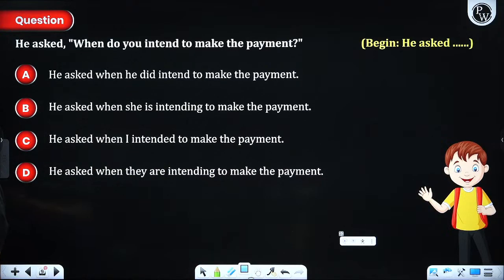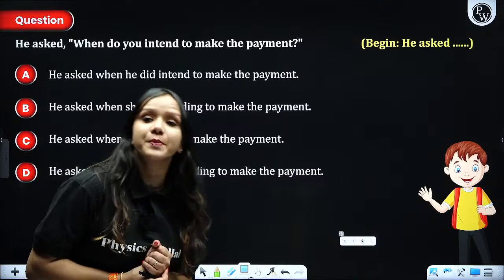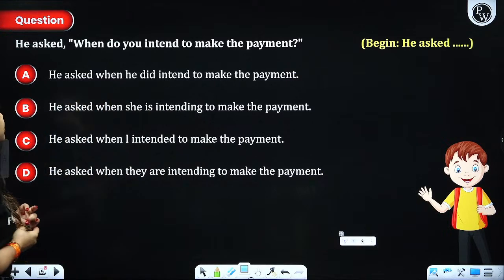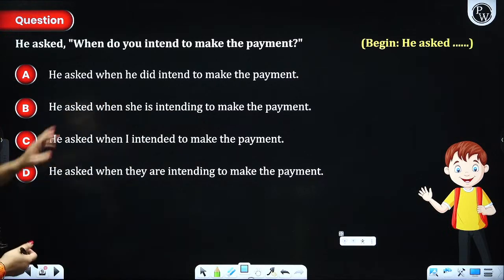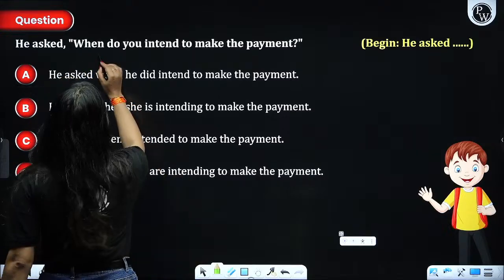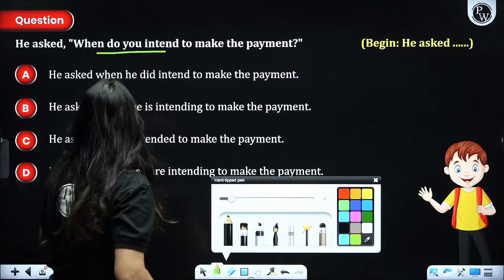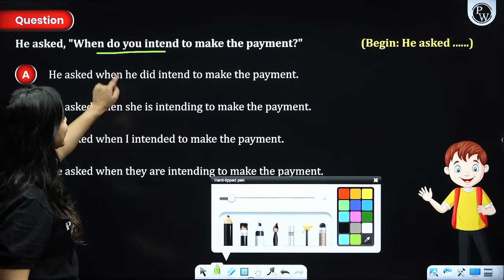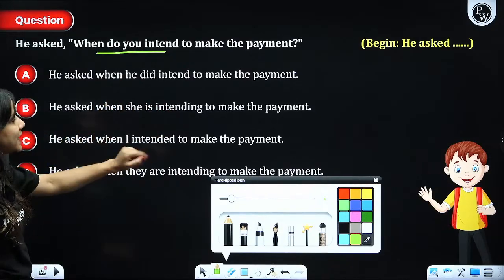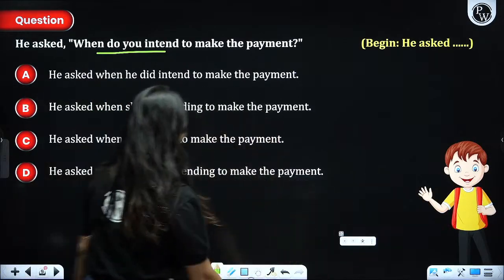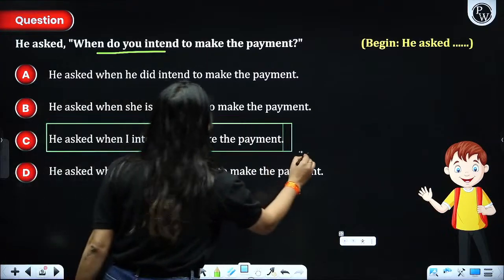Next, then we have the next thing. He asked, when do you intend to make the payment? Again, this is in the form of reported speech, guys. So what you need to do here is, he asked, just because it is in simple present, it has to be changed to simple past. When I intended to make the payment. So this has to be the most appropriate answer, guys.